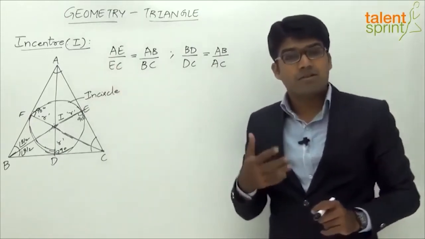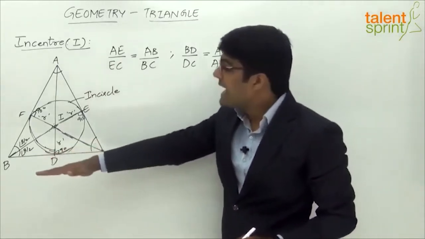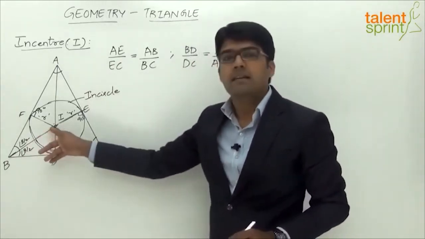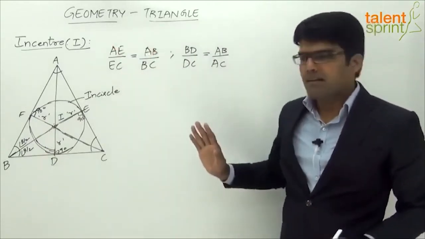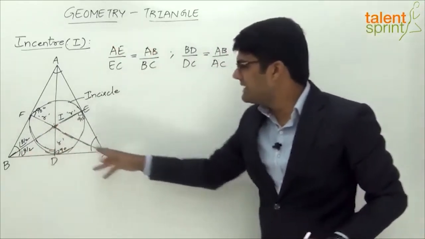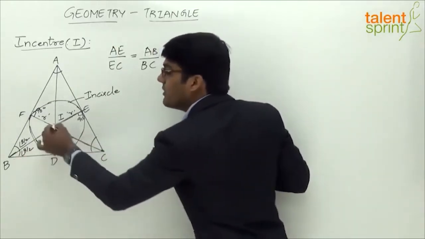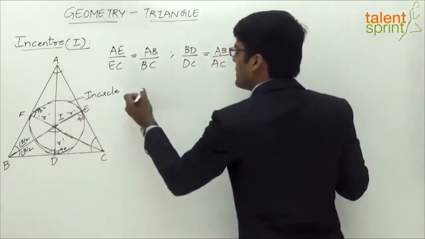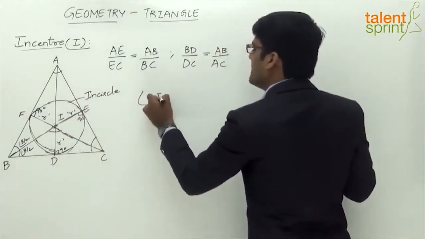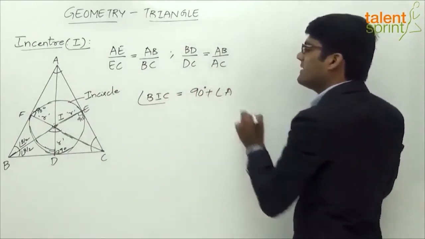Now we have been discussing such properties for each type of center. So the property here for incentre is that the angle made by any side with the incentre will be equal to 90 degrees plus half of the opposite vertical angle, right? So for example, if you look at the angle BIC, this angle, angle BIC will be equal to 90 degrees plus half of angle A, right? So that's again an important conclusion which you need to remember. Angle BIC is equal to 90 degrees plus A by 2.